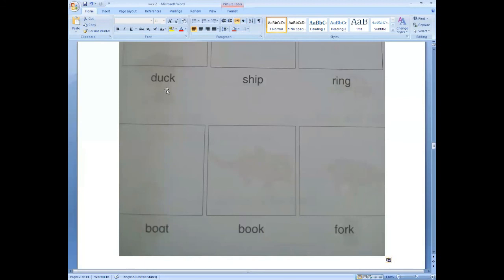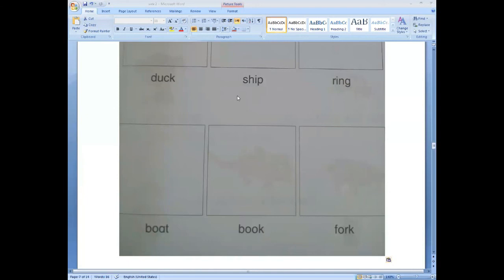Duck. Do you know where a duck lives? Yes, the duck lives in the water. Duck means batak. Duck lives in the water.